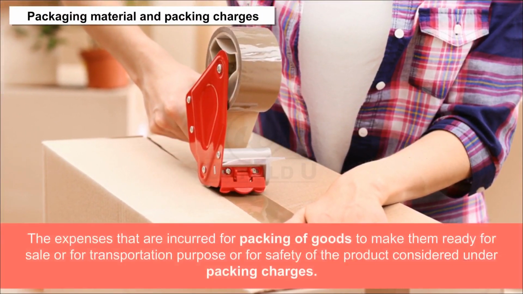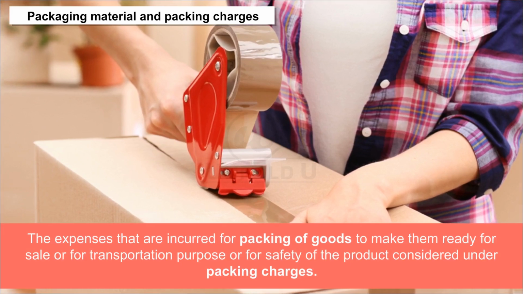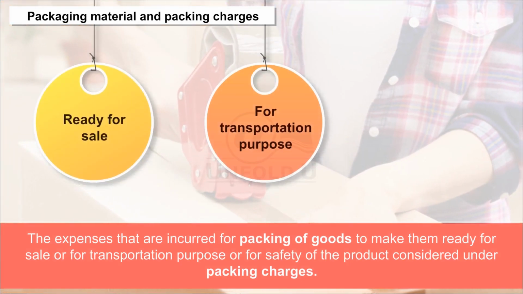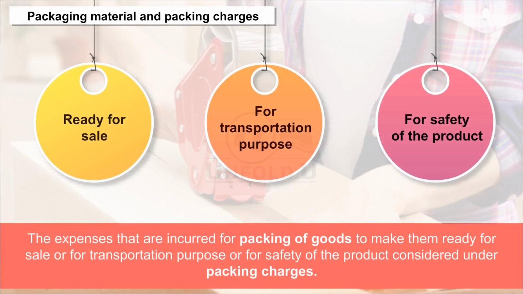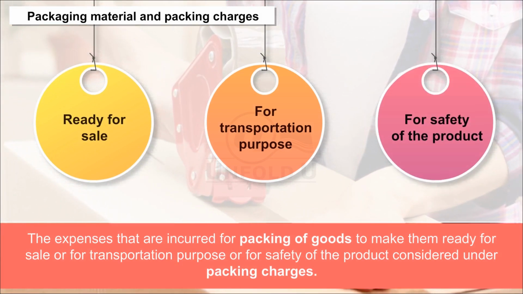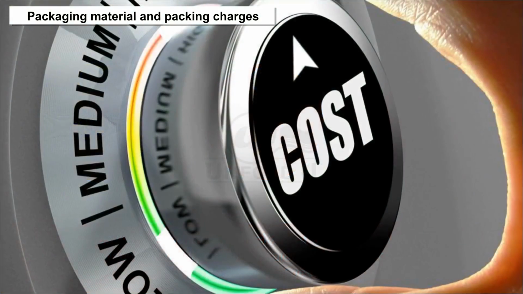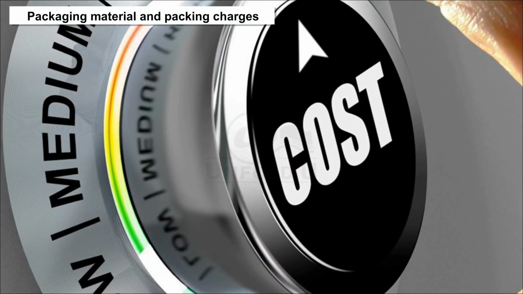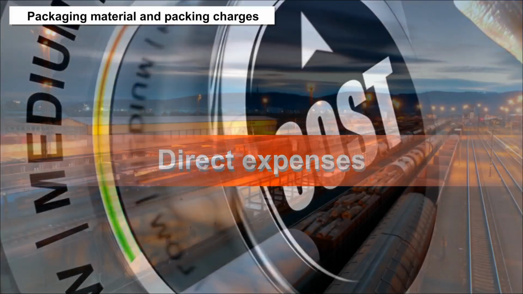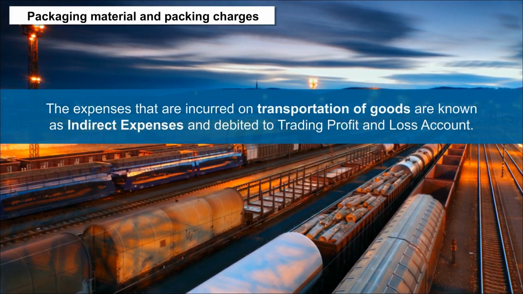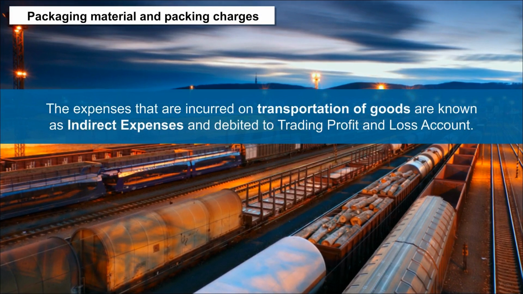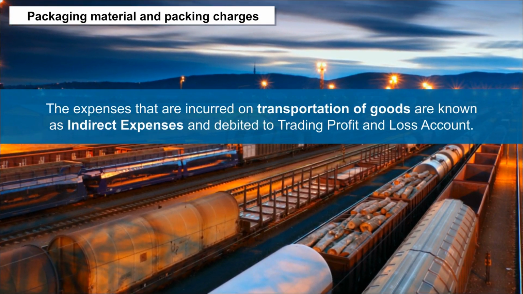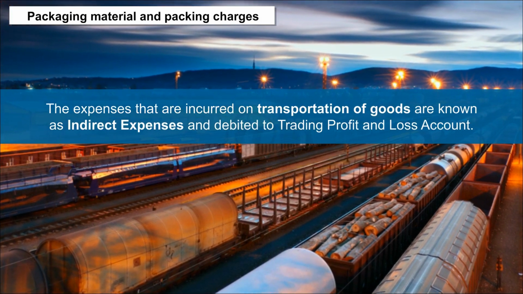The expenses that are incurred for packaging of goods to make them ready for sale or for transportation purposes or for safety of the product are considered under packaging charges. The cost of material that is used in packing of products is called direct expenses, whereas the expenses that are incurred on transportation of goods are known as indirect expenses and debited to trading profit and loss account.